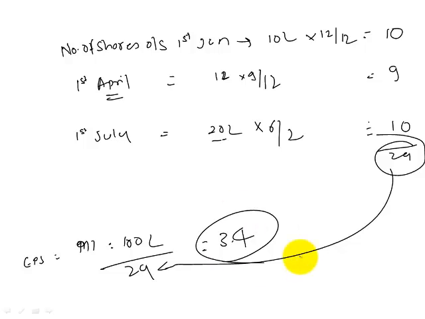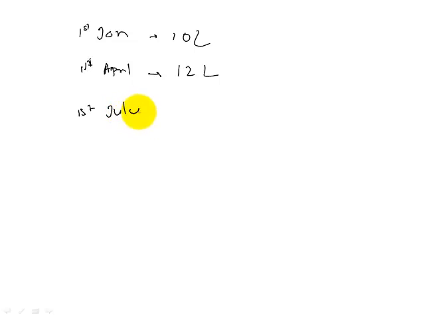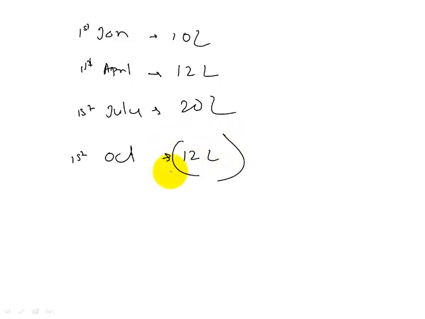Are we good here? So let us assume, add one more twist to the tale. 1st of Jan, number of shares 10 lakhs. 1st of April, number of shares 12 lakhs. 1st of July, number of shares issued 20 lakhs. 1st of October, number of shares bought back 12 lakhs. You went to the market and you bought back those 12 lakh shares. Profit after tax is 100 lakhs. Calculate basic EPS.